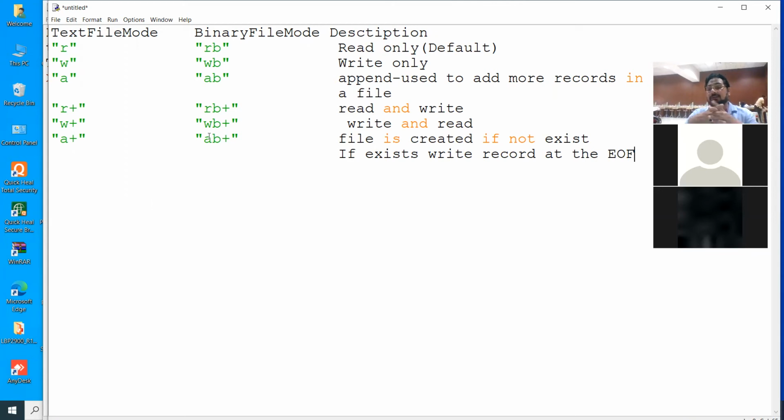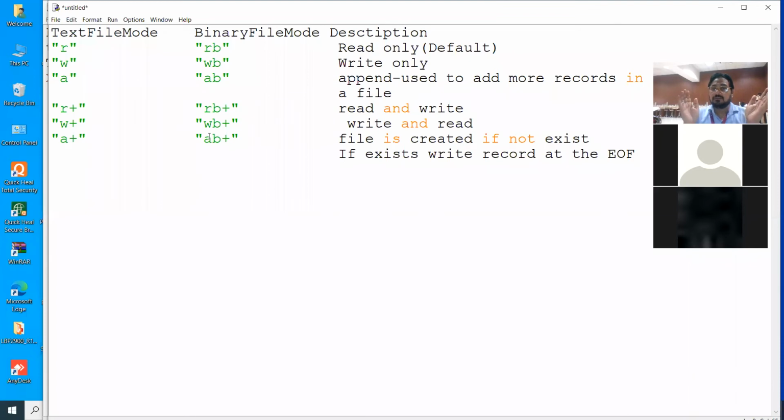Suppose we are having 1, 2, 3, 4 records. So if not created, then the first record is written right from the beginning of the file. But once 4 records are there, the end of file is, suppose you are having in your copy 4 pages written. So what is the end of your file? End of the 4th page. That is the beginning of the 5th page. This point is clear? Give response, yes or no.